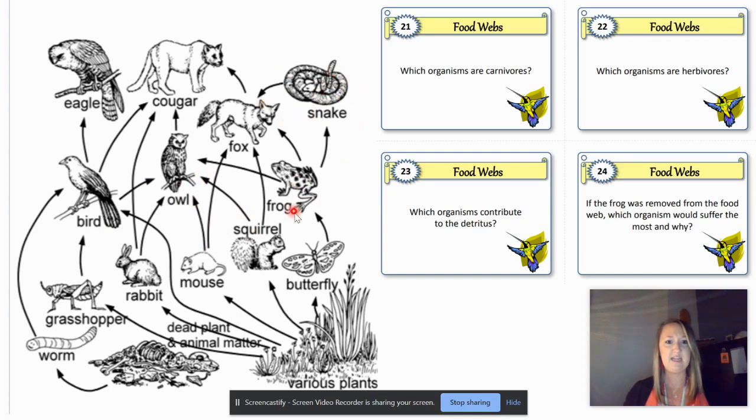What about a snake? Is a snake going to be able to eat according to this food web if the frog is removed? No. So the snake is going to be the one that's going to suffer the most, because if it's removed from this food web, the snake isn't going to have a food source, right? Based on the information shown here. So I hope that helps you guys understand a little bit about how some of those questions that you got wrong were incorrect. And I'd like you to go back and look at your responses and try to fix them based on the information that we've gone over today.